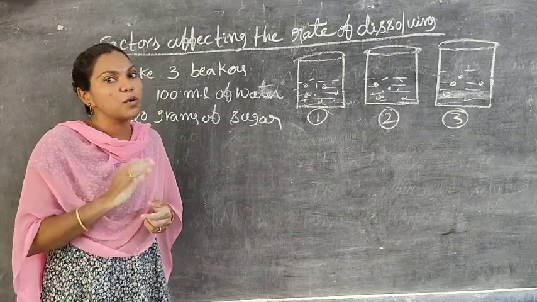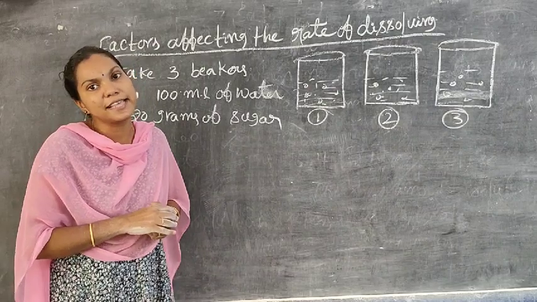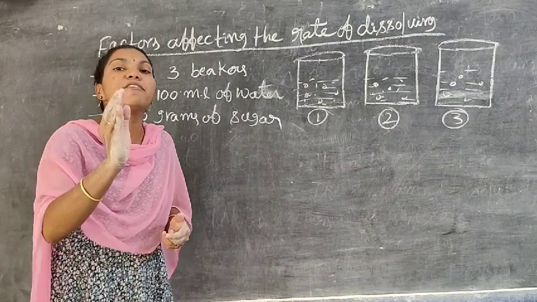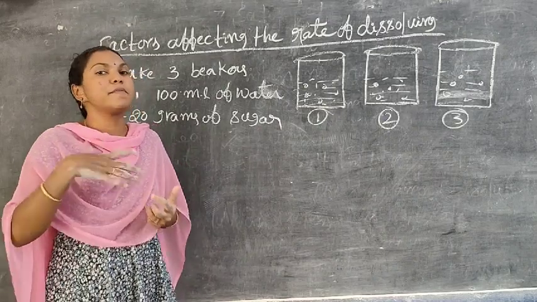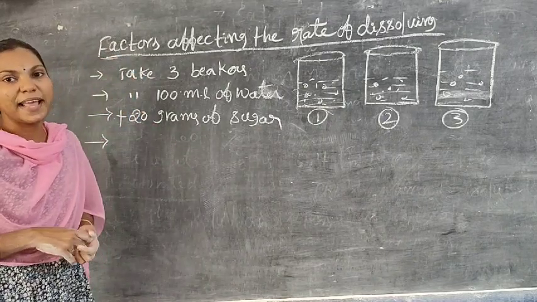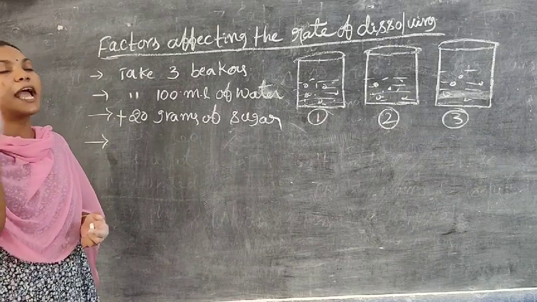But in the third beaker, the sugar particles dissolve fast. Why? Because in the third beaker, we can apply heat. In the second beaker, we can apply the stirring process. But in the first beaker, we cannot apply any process. We just keep it aside. That's why it takes more time.